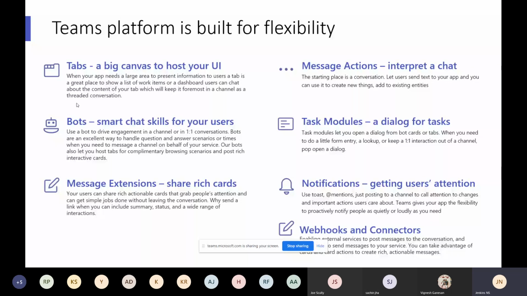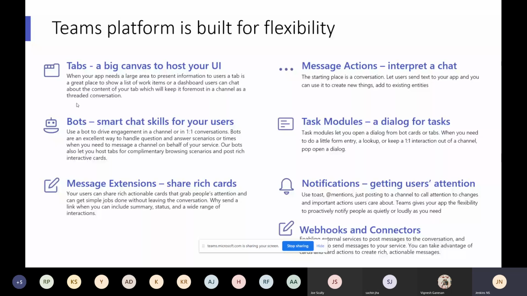If you want to share some information to the user based on searching something and share it to them, then go with the message extension. At the same time, if you want to do some activity from the extension to an action point, like the task action, then go with the message action. Okay, that time it will reply in the chat with the action. Okay, then the task module.